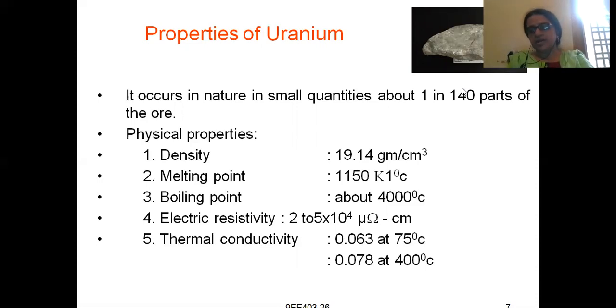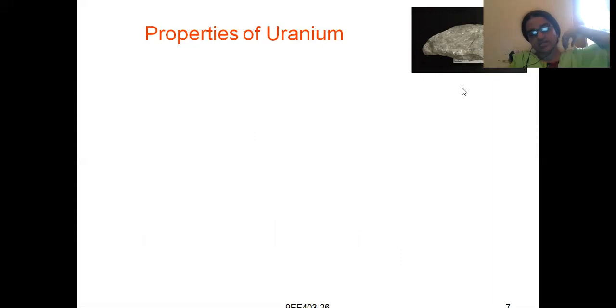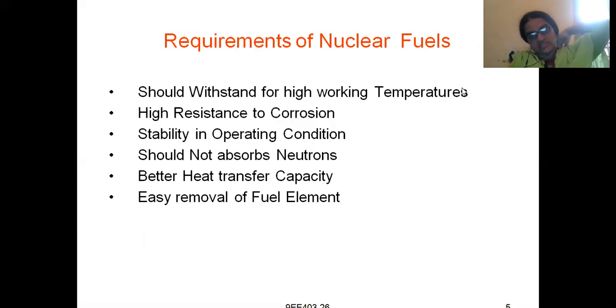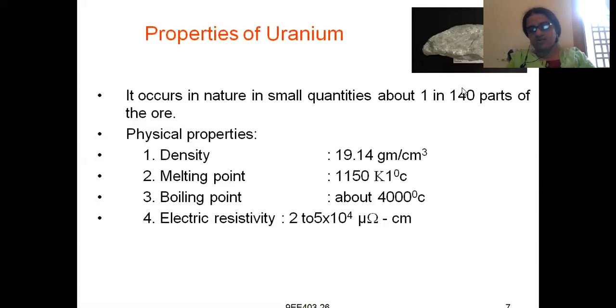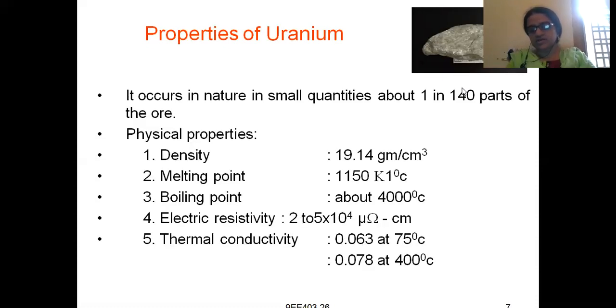Melting point: I already told that usually it should have a high boiling point, and it should have a high melting point also. So 1150 degrees centigrade, and the boiling point is also very high, which is 4000 degrees centigrade. Means it should not melt very easily. That is what they gave in the last slide. It should withstand high working temperatures, means it should have a high boiling point, about 4000 degrees centigrade.